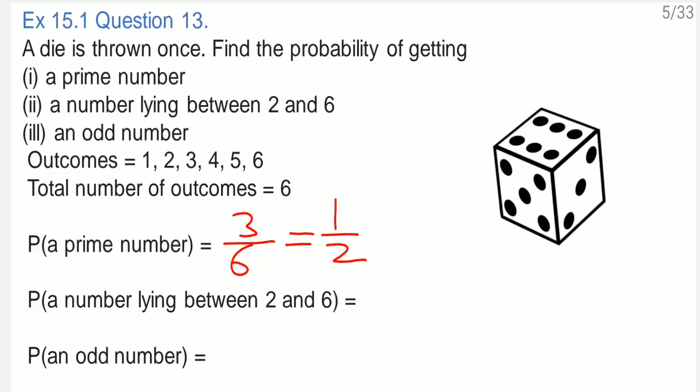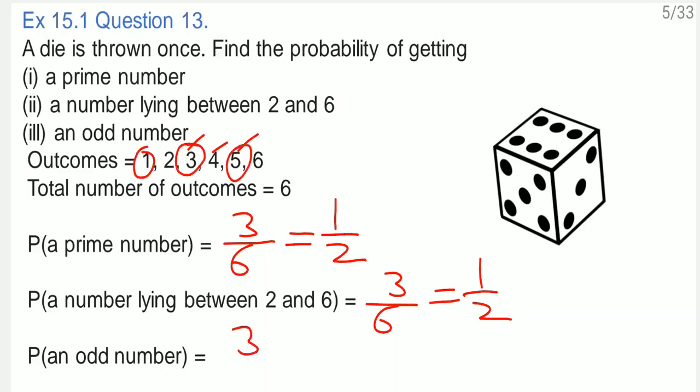Now, probability of a number laying between 2 and 6. So you are not going to count 2 and 6. Only the numbers between 2 and 6. These 3 numbers are there. So 3 by 6, which comes as 1 by 2. Now, probability of an odd number. See the odd numbers? 1 is odd, 3 is odd, 5 is odd. Right? So 3 numbers are there. So 3 by 6, which comes as 1 by 2.